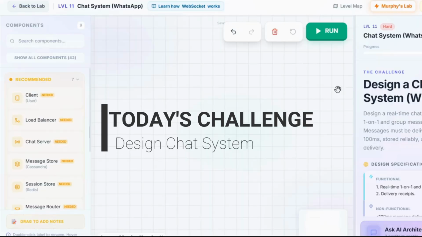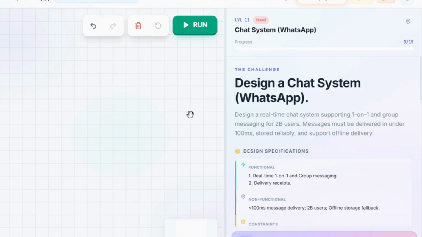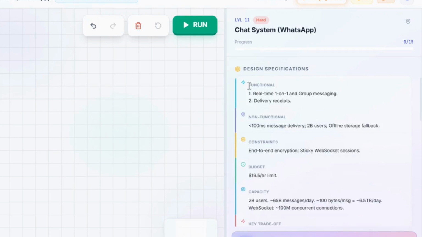Our today's challenge is to design a chat system like WhatsApp. Now, before we start building our architecture, we need to go through the design specifications that we have. Let's go through these one by one. So first of all, we have the functional requirement, which is basically real-time one-on-one group messaging, then delivery receipts.